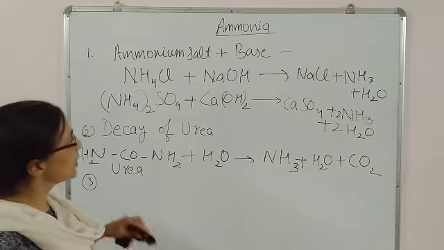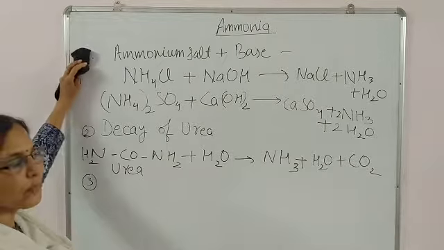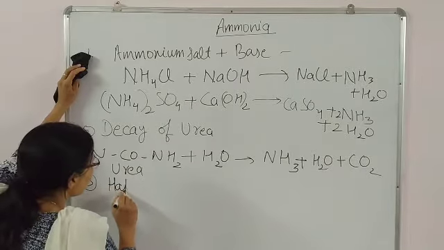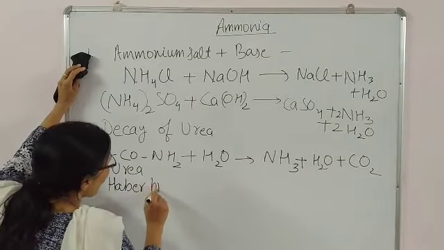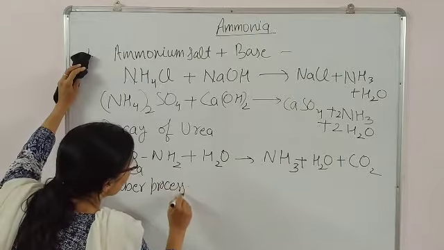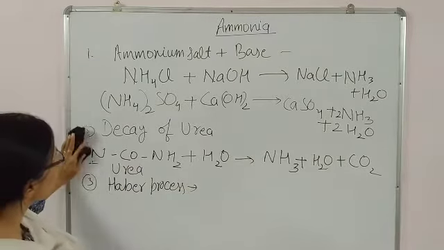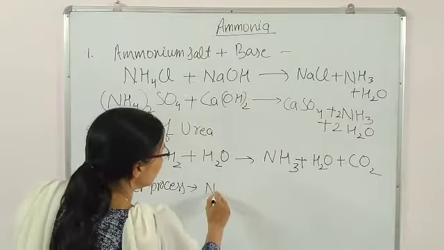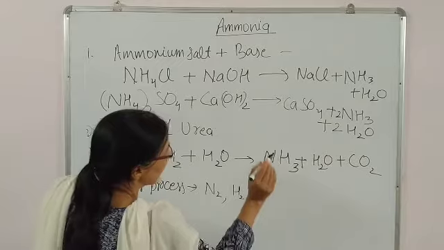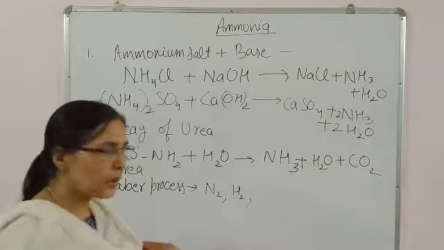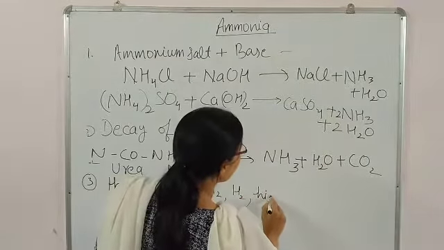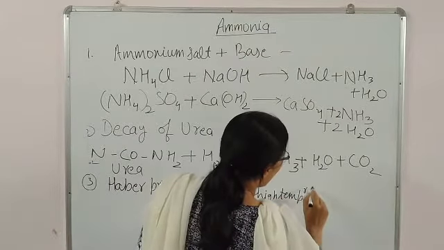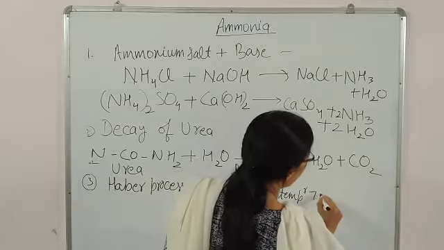The third method, you will read the preparation by means of the Haber process. In the Haber process, you will take nitrogen and hydrogen and heat it, meaning high temperature, nearly 700 Kelvin.